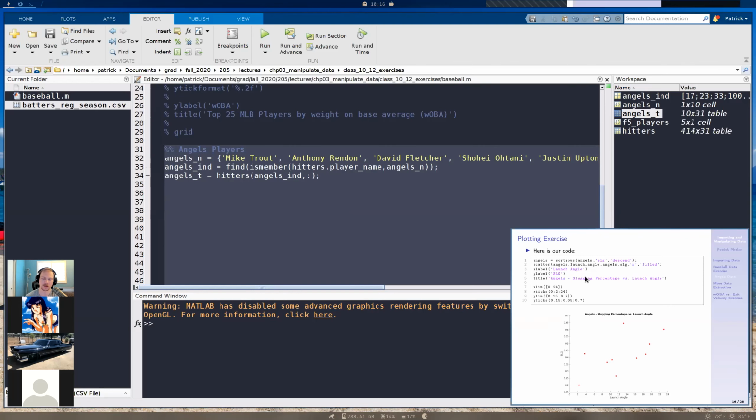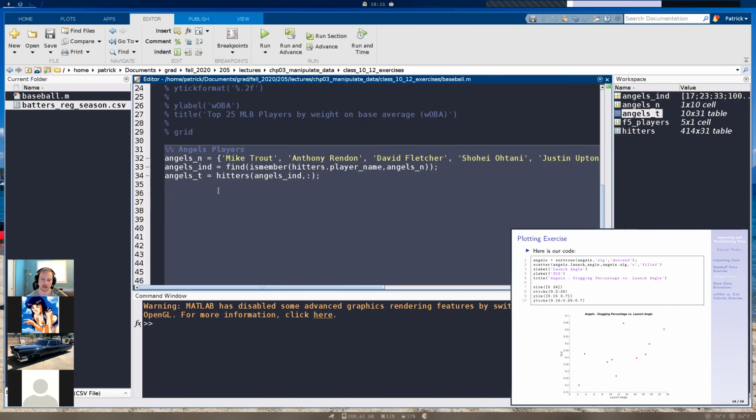I know that slide looks kind of small, but I'm going to type it all out. First we need to sort our table, and we're going to sort it by slugging percentage. We want to sort our table so it starts from the highest slugging percentage all the way down to the worst slugging percentage.